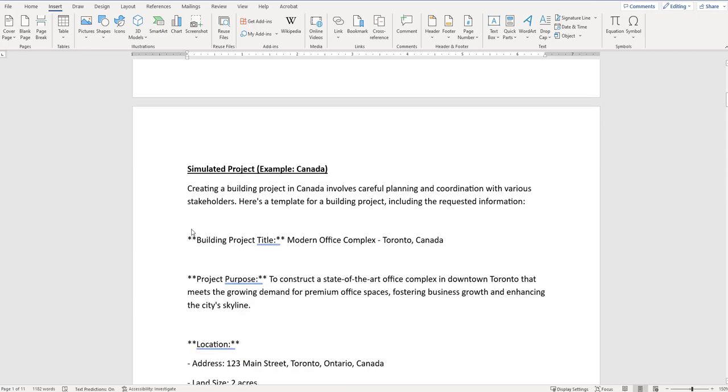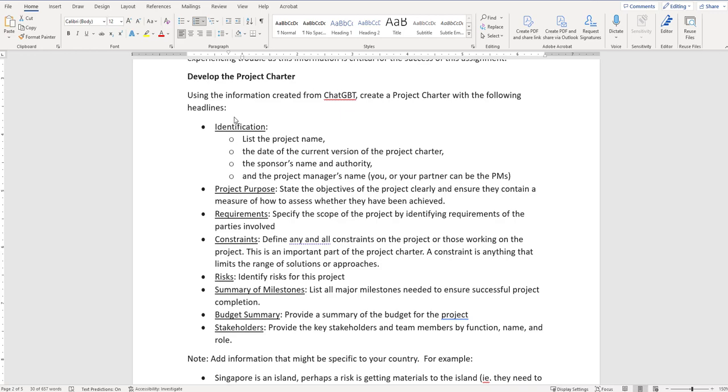Right now we don't have to do anything with it, so you can just leave it for now until we move to the next step. So the next step is developing the project charter. All right, so I've talked about this in class, what a project charter is. It's kind of our initial kickoff document.